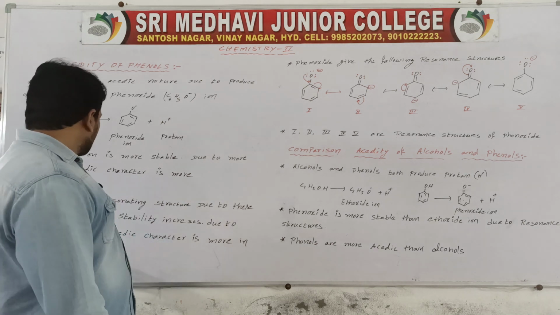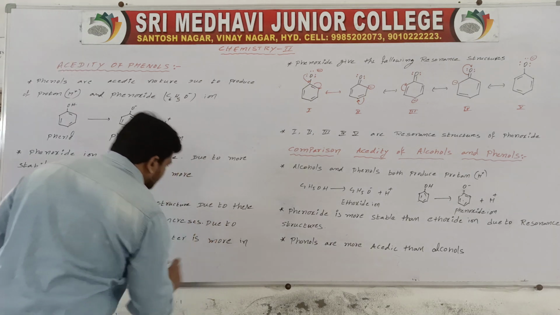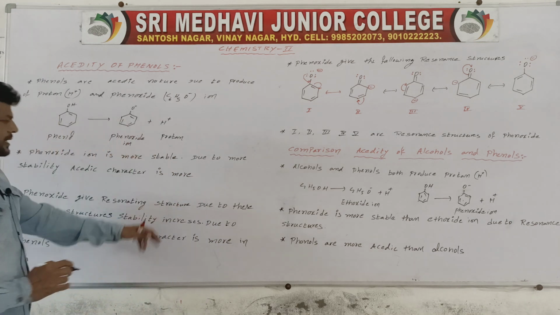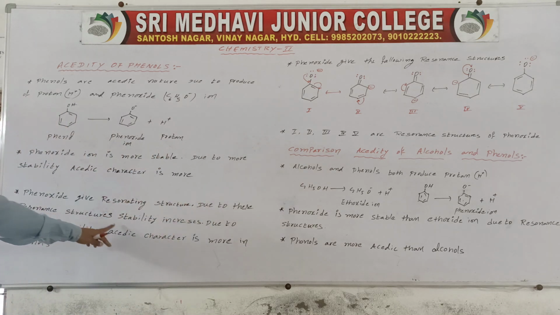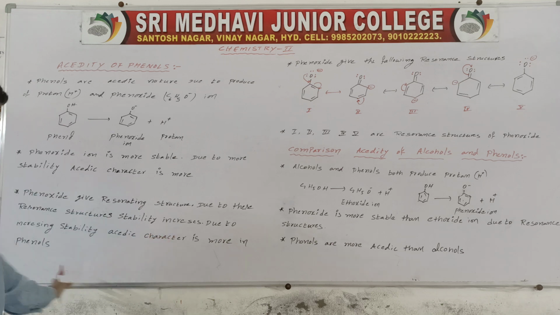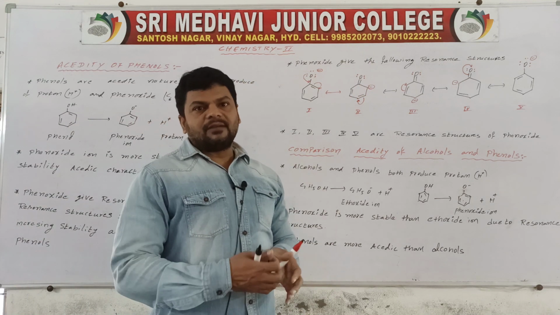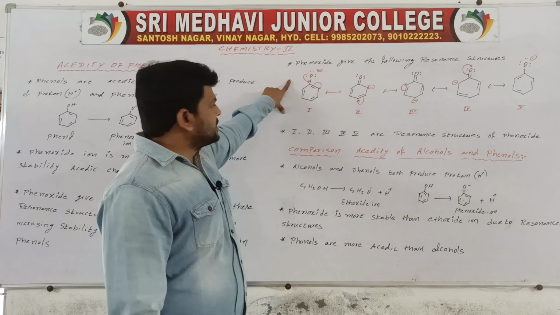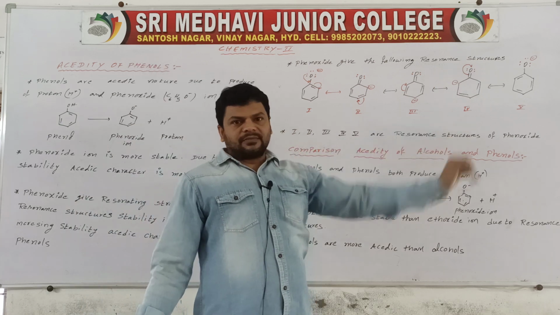Due to increasing stability, acidic character is more in phenols. So these are the resonating structures of phenoxide; 1, 2, 3, 4, 5 are resonance structures of phenoxide.